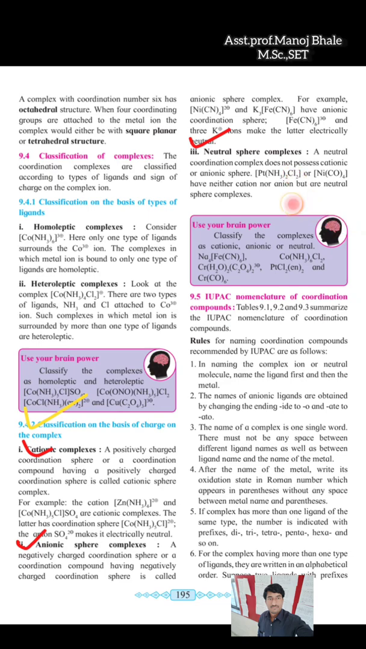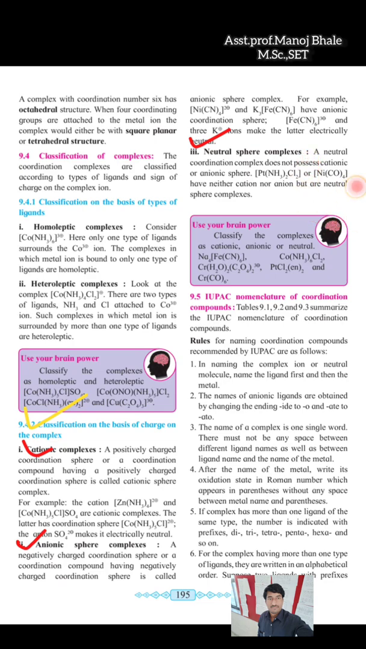These are the two examples which are given there inside of the square bracket. Pt means platinum, which is surrounded by the 2 ammonia 2 chlorine, square bracket complete. This is the neutral sphere complex because outside of this square bracket there is no positive charge, there is no negative charge. So this is the example of the neutral sphere complex.